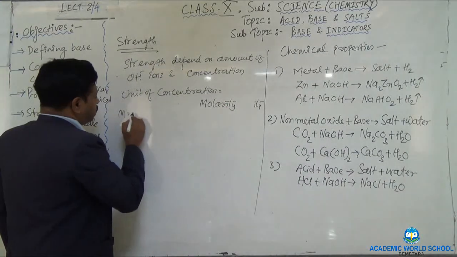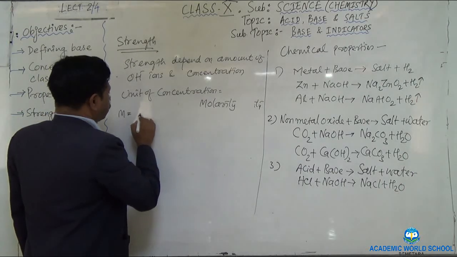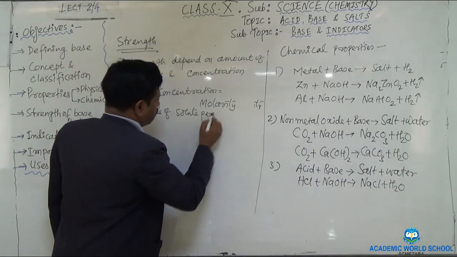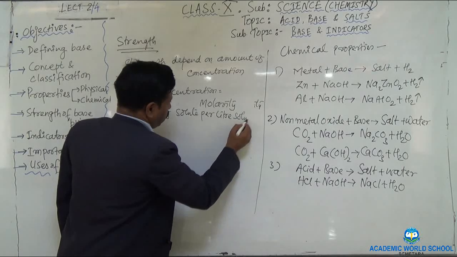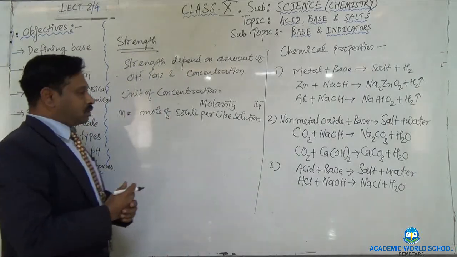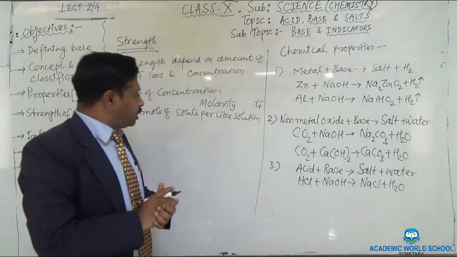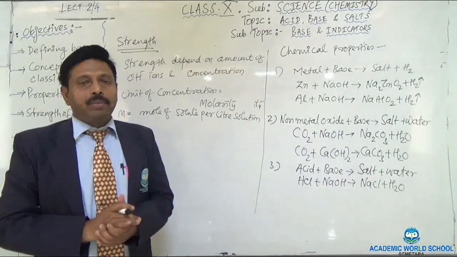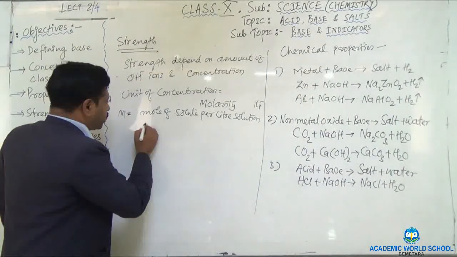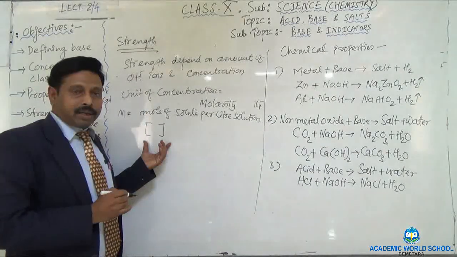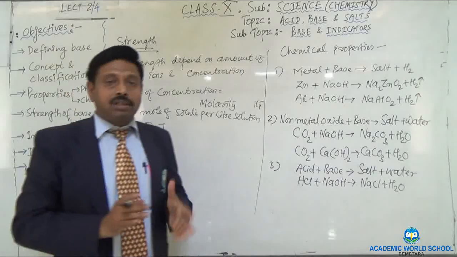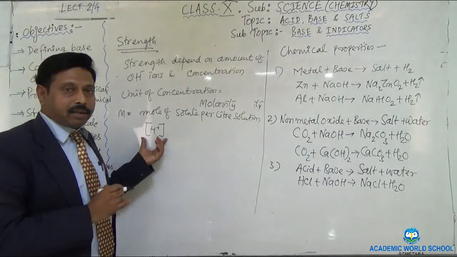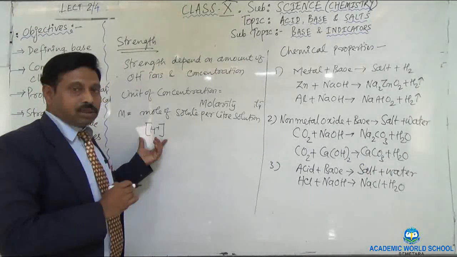Molarity means M is equal to the moles of the solute per liter of solution. Okay, the number of moles of the solute present in 1 liter of the solution will give you the molarity. But how can we express that? That is a symbol. We express the molarity by giving the square bracket. If you want to write down the hydrogen concentration, we can write it in this way, H plus, keeping it inside the square bracket. That is expressing the hydrogen ion.